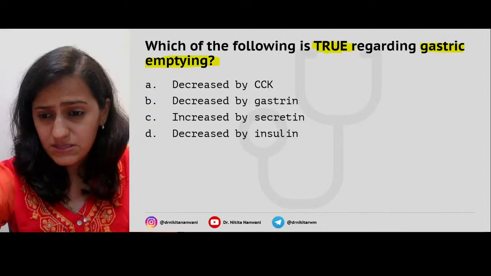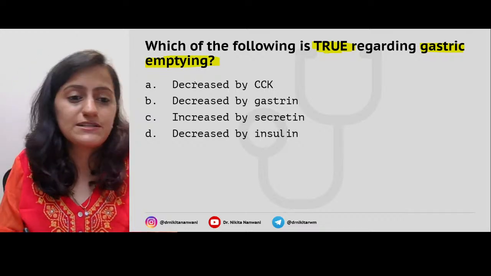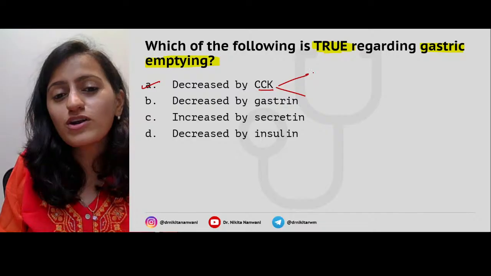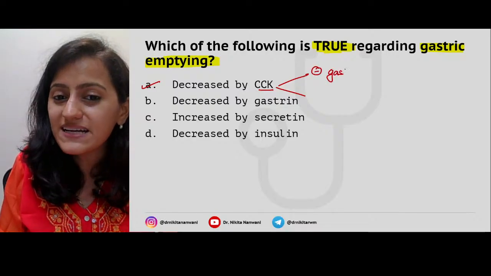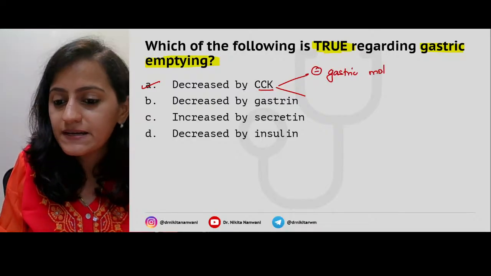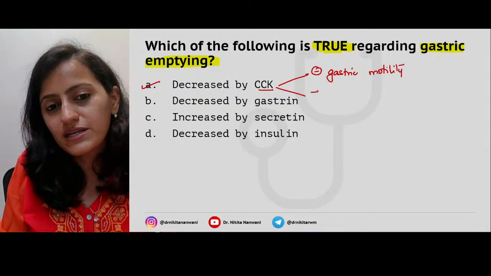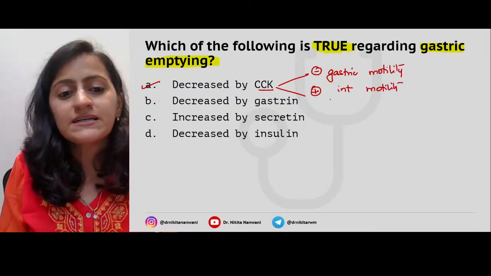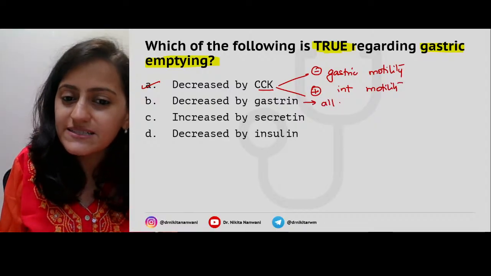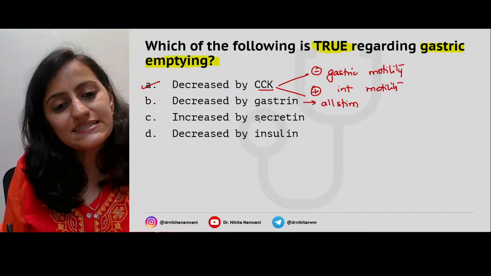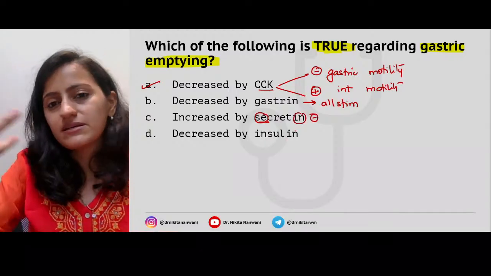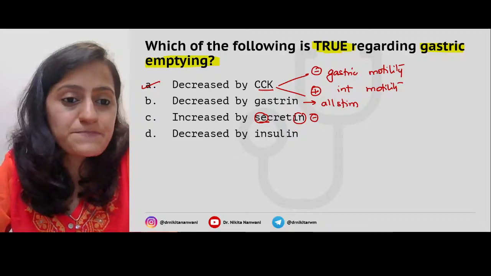Am I able to see the live chat? Let me see that. Absolutely right. It's A, that is cholecystokinin. We said that cholecystokinin inhibits the gastric motility, but it stimulates the intestinal motility, right? Gastrin is all stimulatory. Secretin, in the stomach everything is inhibitory. Insulin is promoting the gastric one, right?